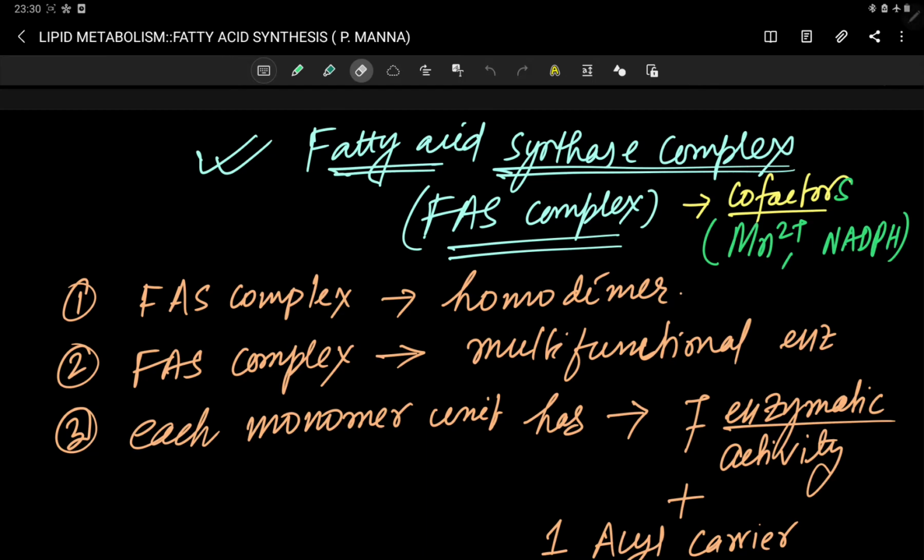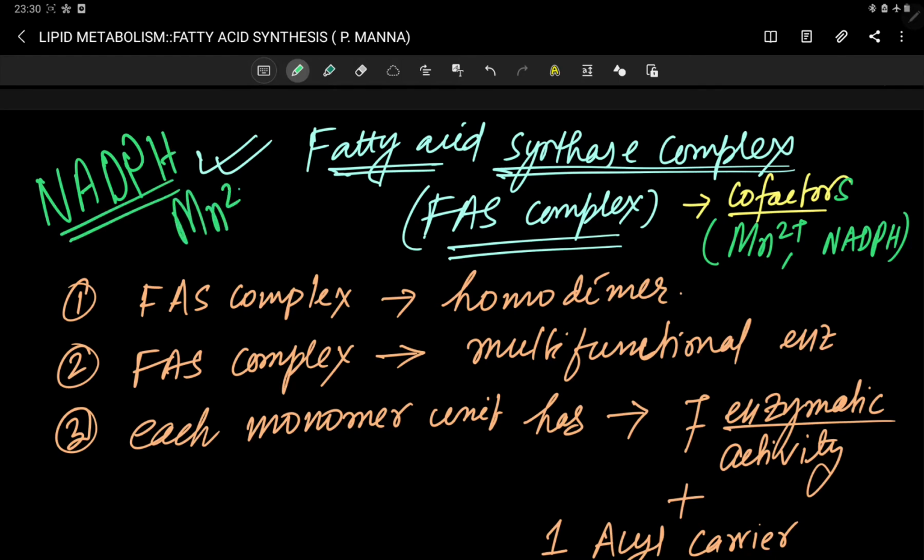The cofactor of this fatty acid synthase complex or FAS complex is your NADPH. Remember, NADPH, and not only NADPH, along with Mn2+, the manganese ion. Your fatty acid synthase complex is a homodimer. It actually exists in dimeric form. Okay, it is a homodimer, and it is a multifunctional